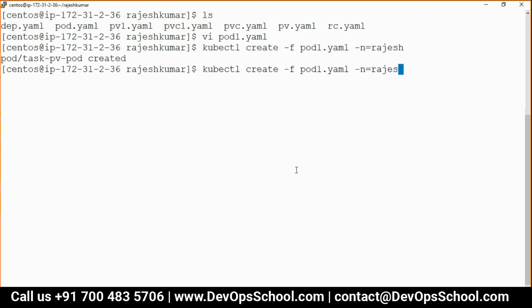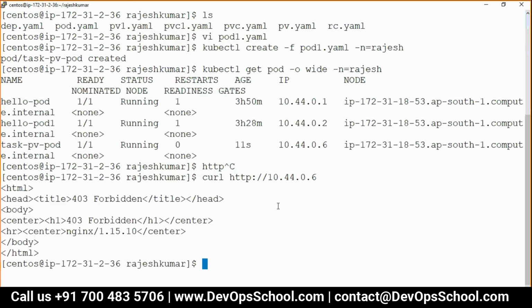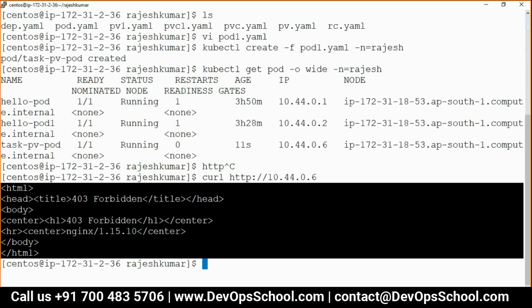Guys, I created it. kubectl get pod -o wide -n Rajesh. Guys, this is the one. IP address is this one. curl http. Okay. No page. It's running, but it says no page, forbidden.